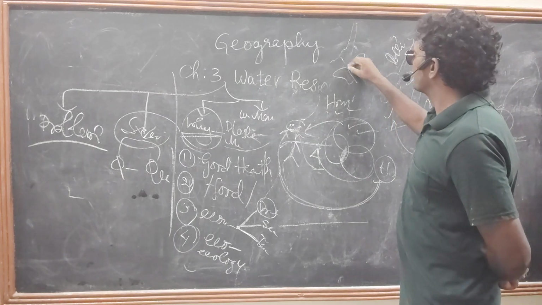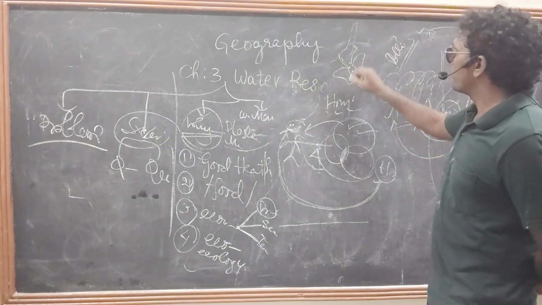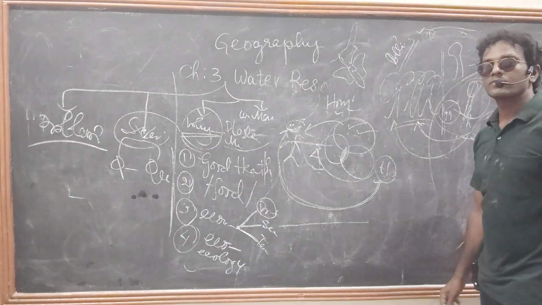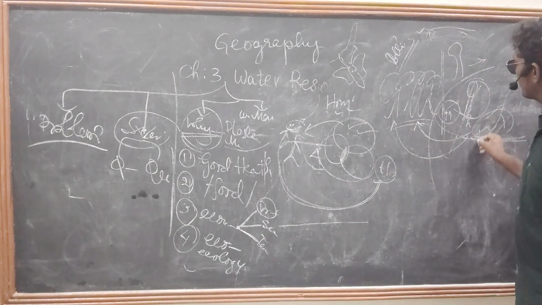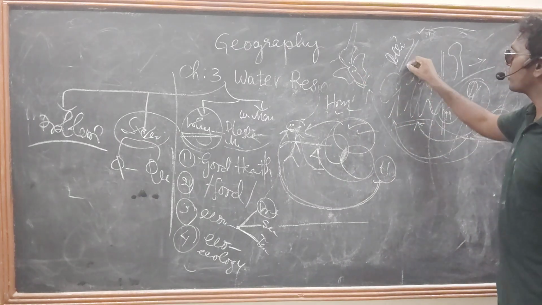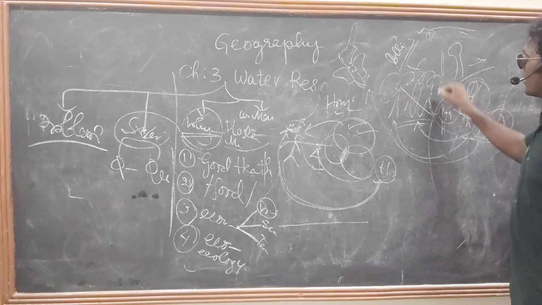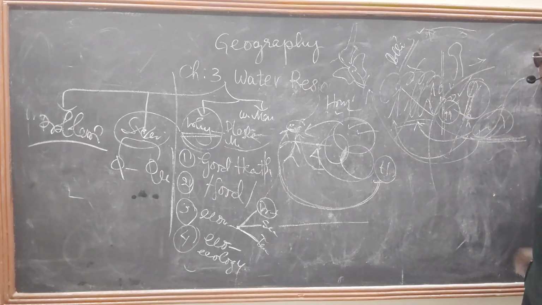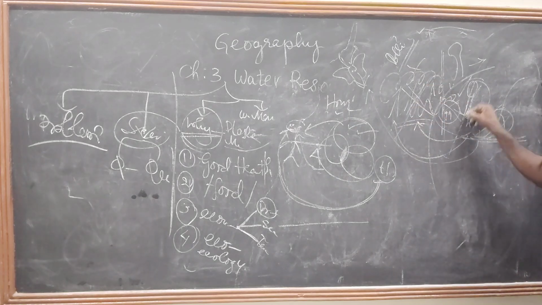We need butterflies for the purpose of cross pollination. But what we are doing, these are also animals. Without water they can't survive, they die. So if there is no cross pollination, the plants will also die after 100 or 120 years. Okay, very good. Plants also died and animals also died.